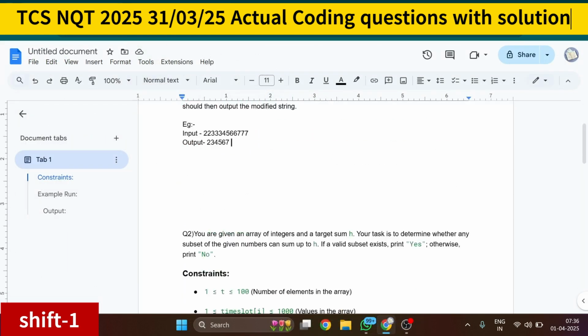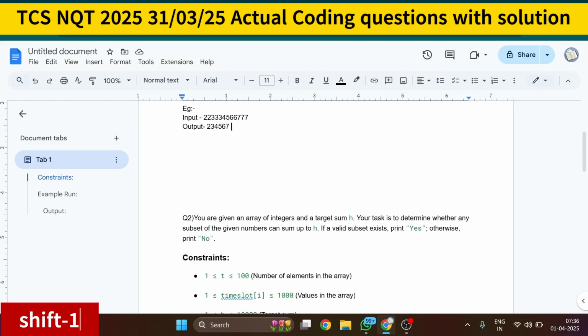Coming to the second question that was asked, it was a little bit tricky and a more logical question compared to question number 1. So what was the question? Again, this is also a kind of famous question: you are given an array of integers and a target sum h. Your task is to determine whether any subset of the given numbers can sum up to h. Meaning you have to find whether there is a subset whose addition gives that particular target sum or not.